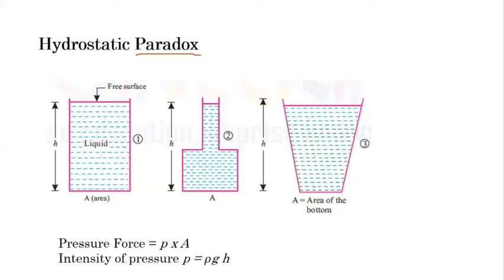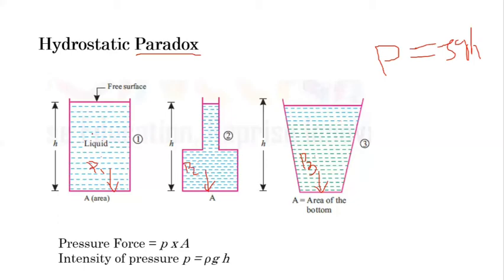So at the bottom surface of all these three vessels, let's consider the intensity of pressure here is P1, here P2, here P3. According to the hydrostatic law, we can calculate the pressure P equals rho g H, as we have considered the liquid to be the same in all three.